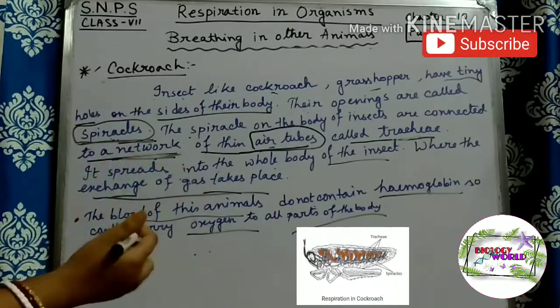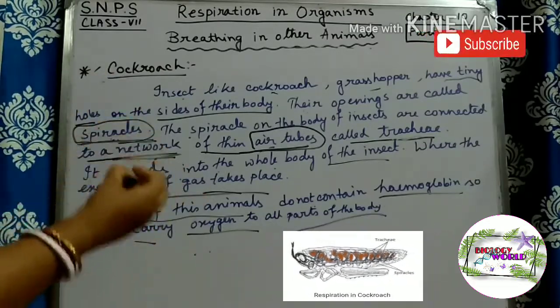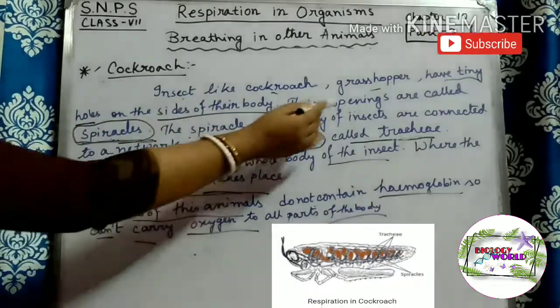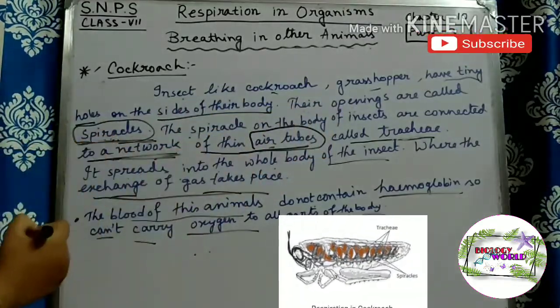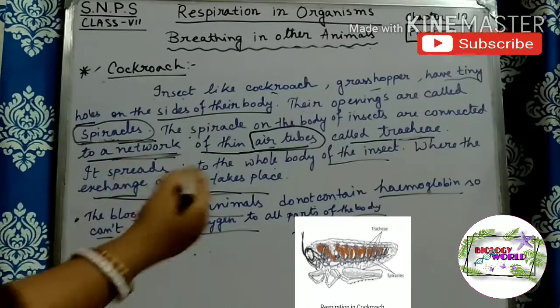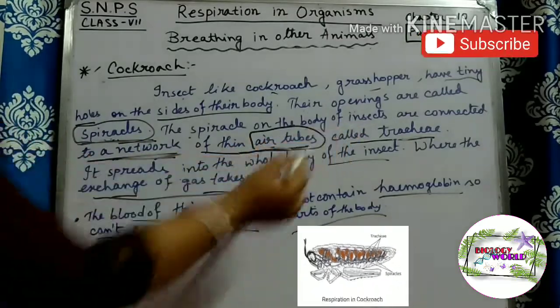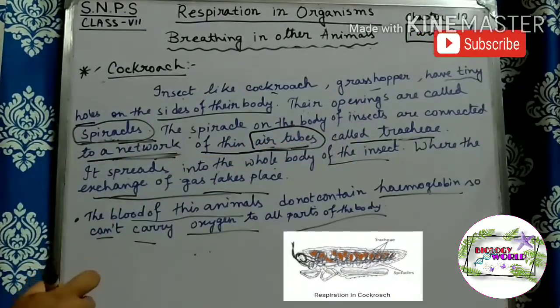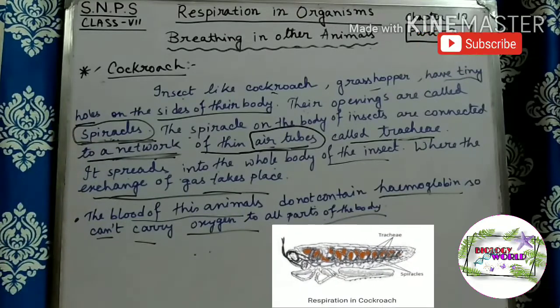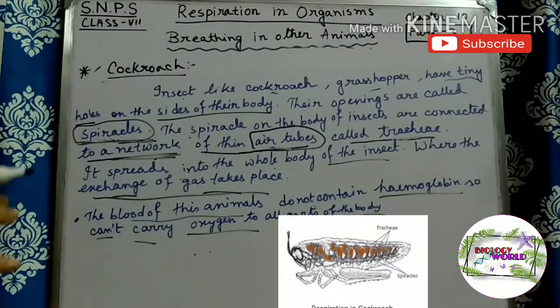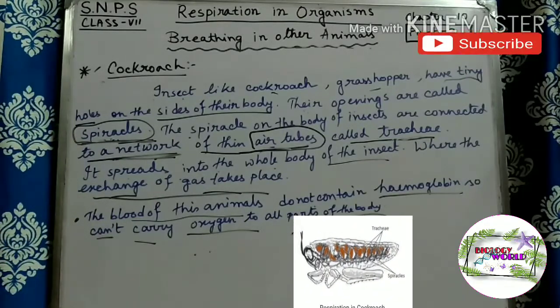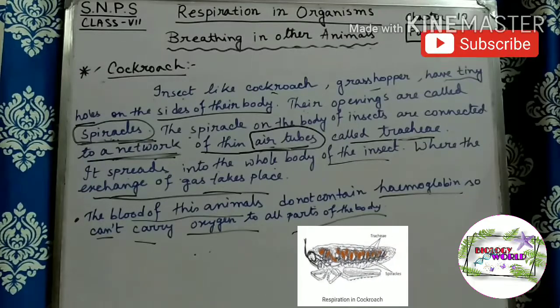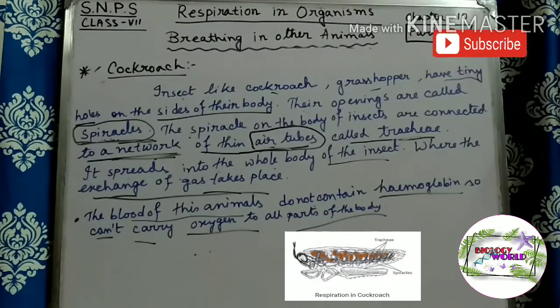Here you can see the picture. In the picture you can see the openings, the spiracles, are present. Spiracles are connected with the air tubes called trachea. So when you write this description of the respiratory organ of the cockroach, you have to draw the picture also.